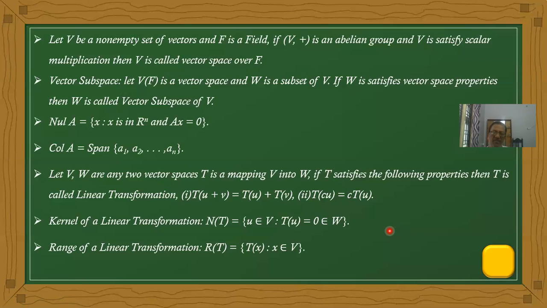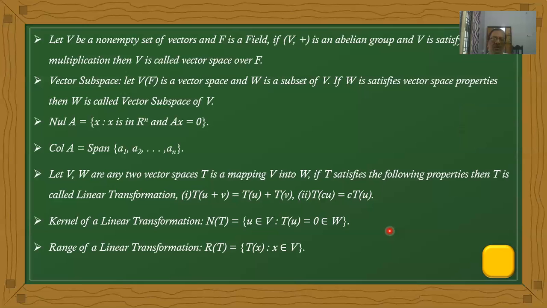Then we can say x is a vector in Null A. What is Col A? Col A is nothing but the span of the columns of A. Therefore, Col A equals span of A1, A2, up to An.